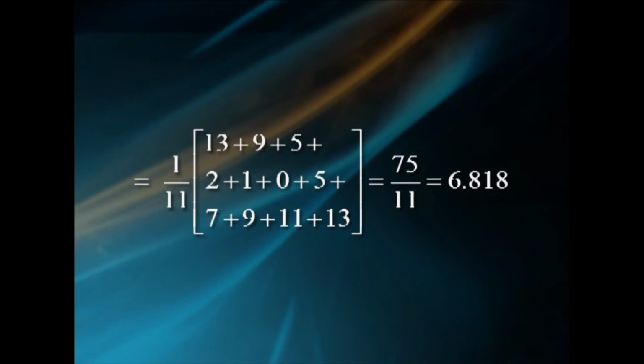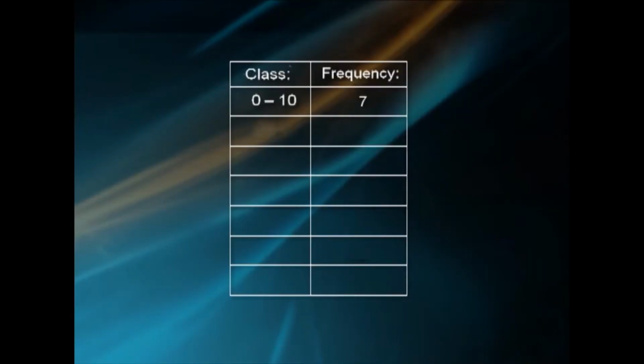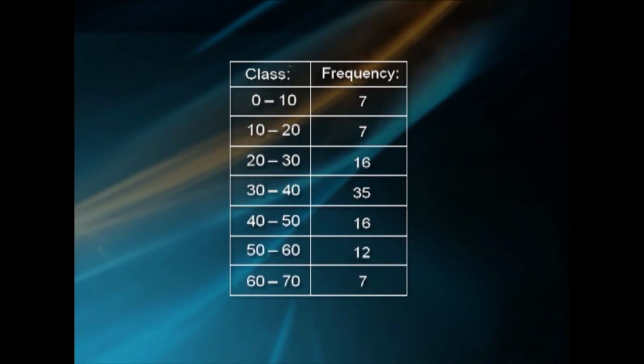That is equal to 75 divided by 11, that is 6.818. Problem: Obtain the mean deviation about mean for the following data. Classes: 0 to 10, 10 to 20, 20 to 30, 30 to 40, 40 to 50, 50 to 60 and 60 to 70. Corresponding frequencies: 7, 7, 16, 35, 16, 12 and 7.